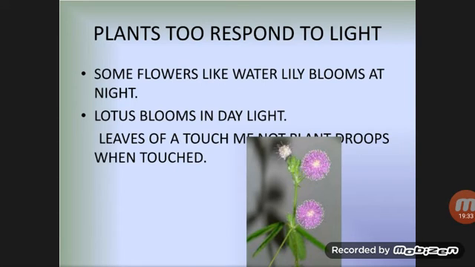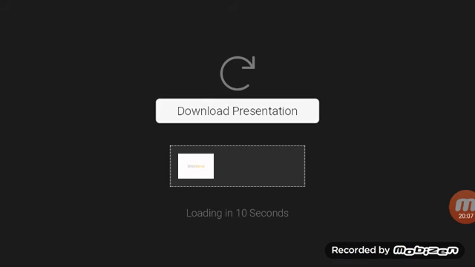And how? Some flowers like water lily bloom at night when there is a bit of light, moonlight. So flowers like water lily bloom at night time, and lotus blooms in daylight. Leaves of a touch-me-not plant droop when touched. If you have ever seen the touch-me-not plant, if you touch that plant, the leaves will move away. So they are also responding to stimuli. Lotus and water lily plants also.